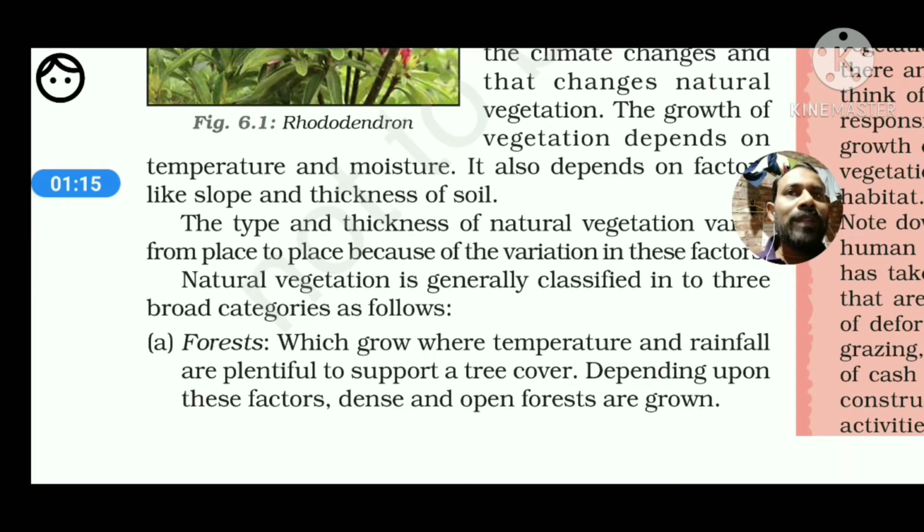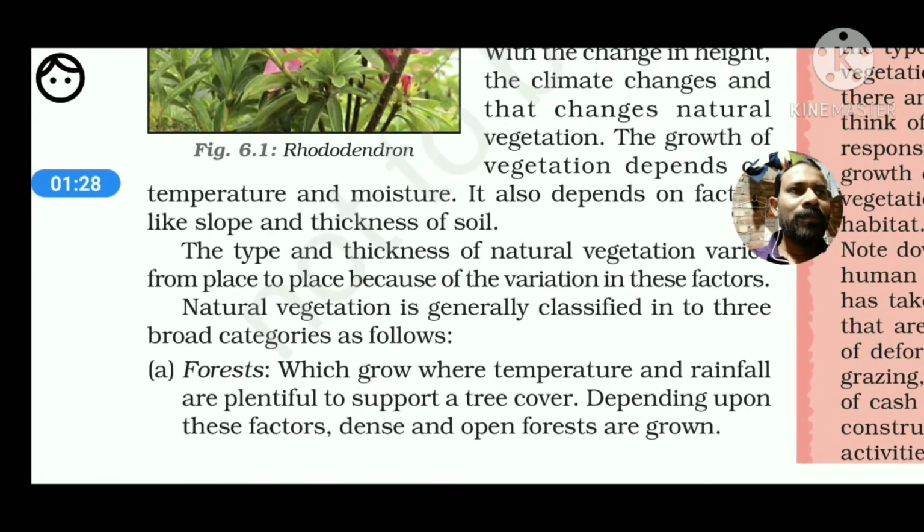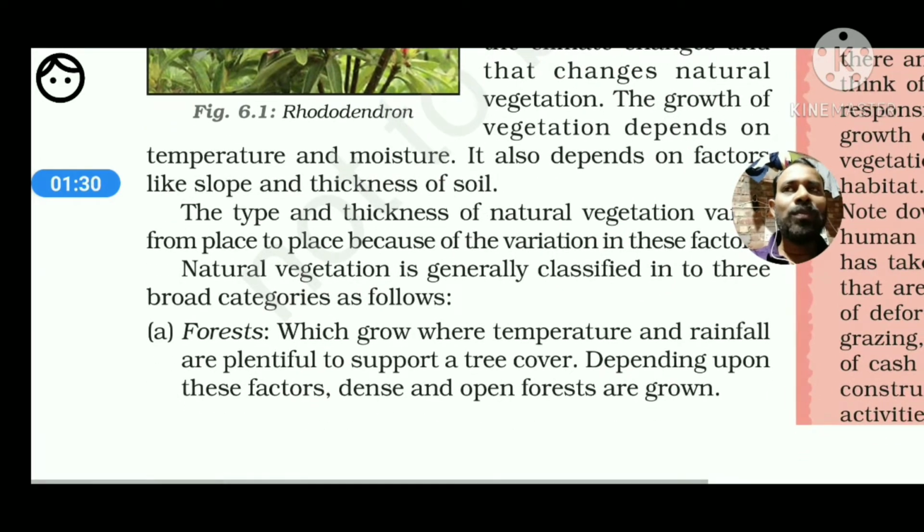If the altitude increases, meaning the height is increasing, obviously we will see a decrease of temperature, and with the decrease of temperature there will be a tendency of differentiation of the natural vegetation. Soil is also one of the most important factors. In different parts of the world, different types of soil are found, so in different kinds of soil, natural vegetation is also found differently.